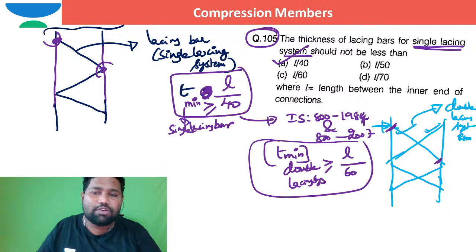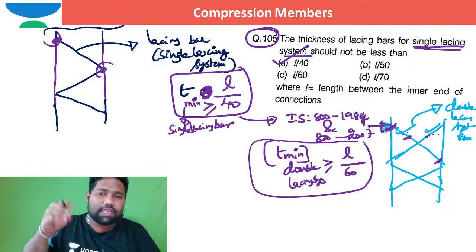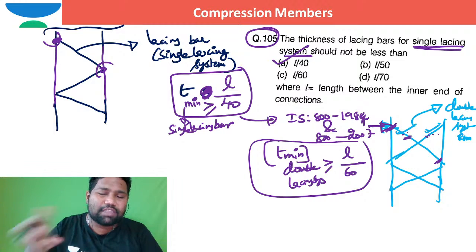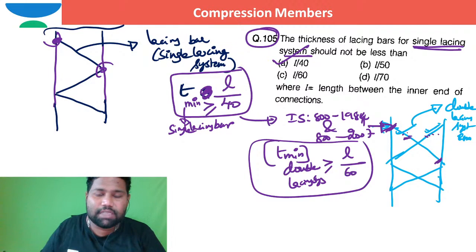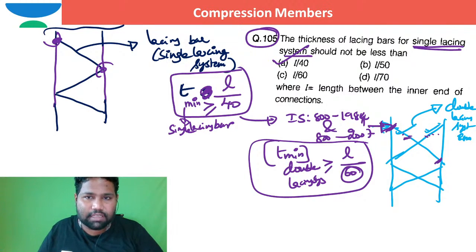Why can I reduce the thickness of the lacing bar in double lacing system? Because to resist the transverse shear, there are two lacing elements. So for a single lacing element, I cannot reduce the thickness. Based on that common sense, here it is 60, here it is 40. That is how you can easily memorize your answer.